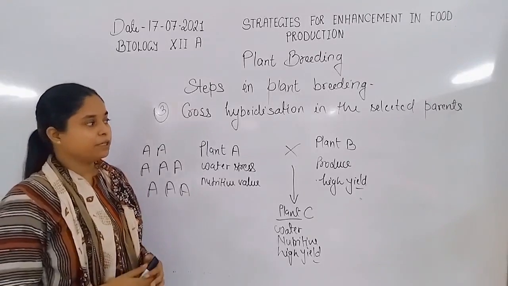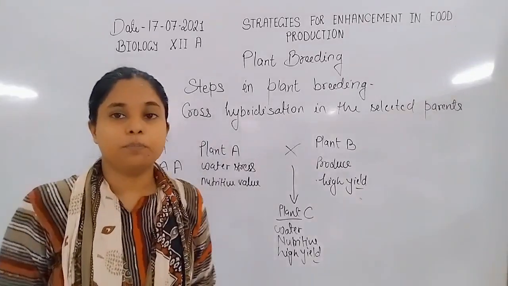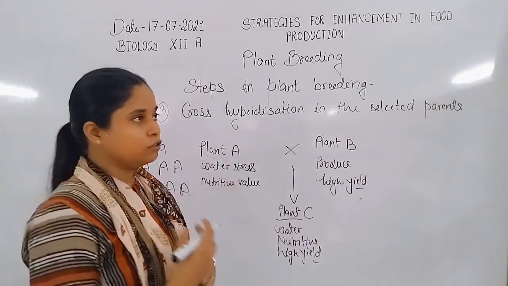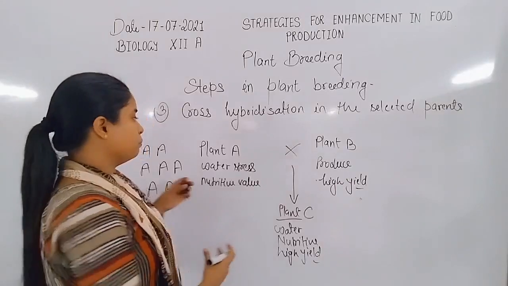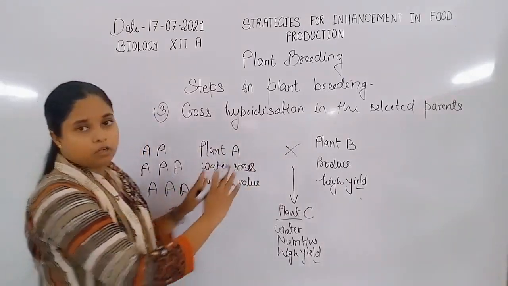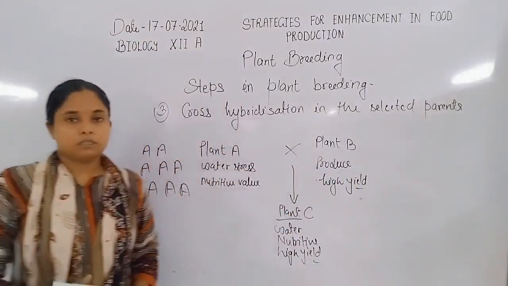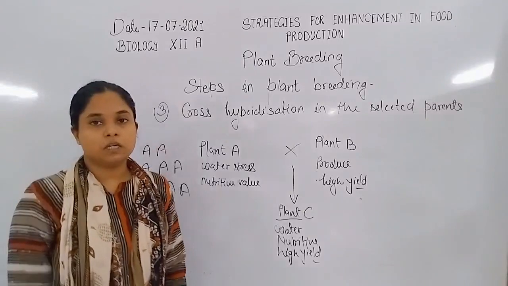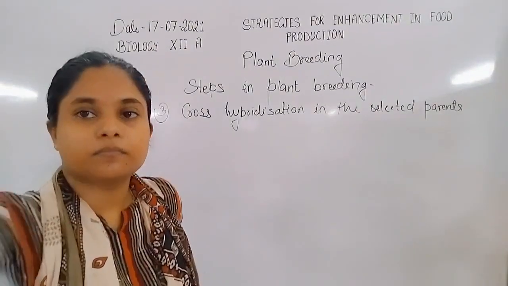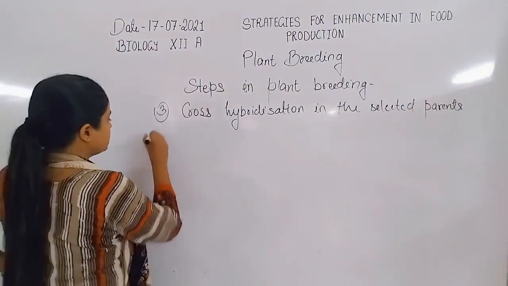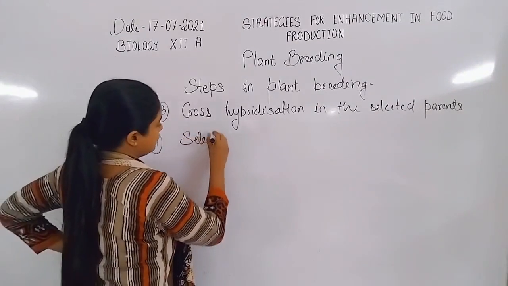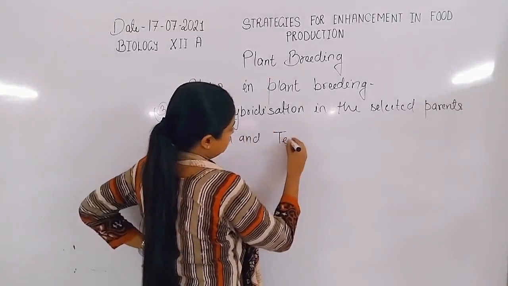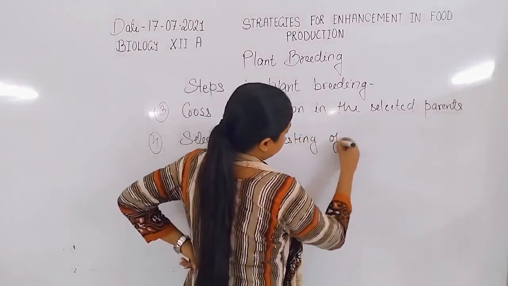So many hybridizations take place between plant A and plant B, and for making that number of hybridizations, there is a need for many plants A and many plants B too. Now after the hybridization, the selection of offspring is done in the fourth step. The fourth step is selection and testing of recombinants.